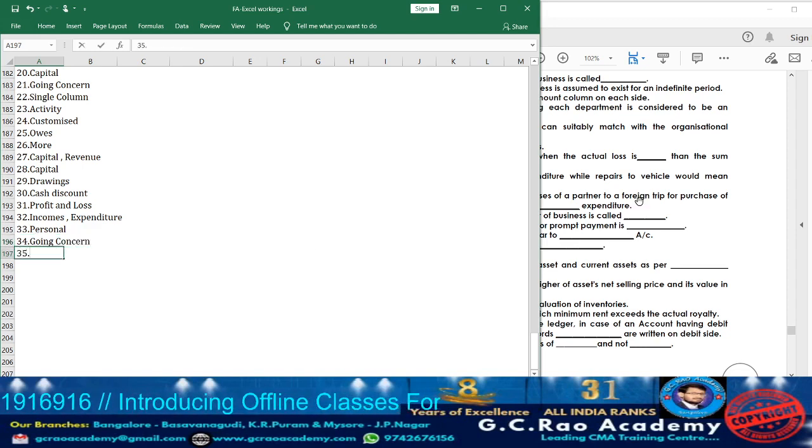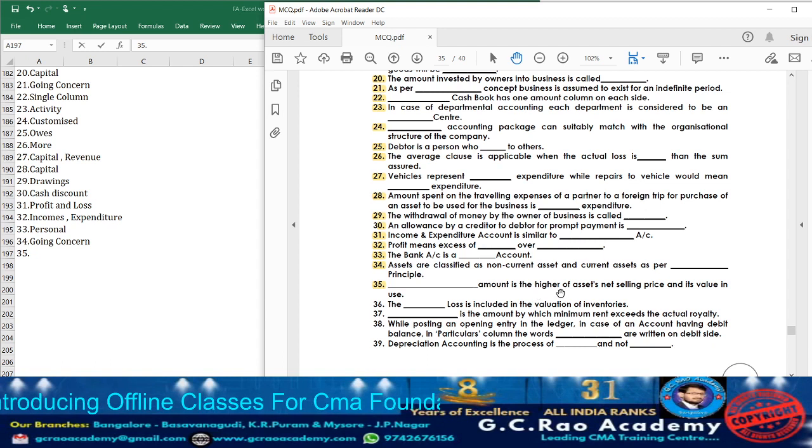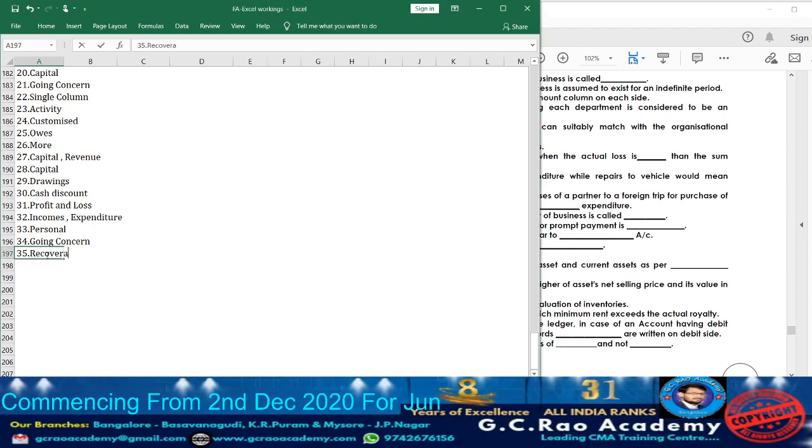Now let us move on to question 35. What they are telling? Dash amount is the higher of an asset's net selling price and its value in use. See what they are telling? Which amount will be higher than the net selling price and its value in use? Usually that value we are going to call it as recoverable fair value. Recoverable fair value will be more than the asset selling price and the value in use. So take down the answer. Recoverable fair value.